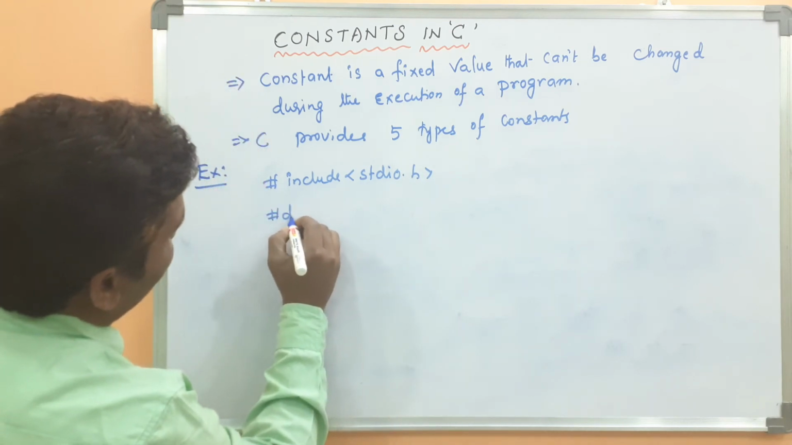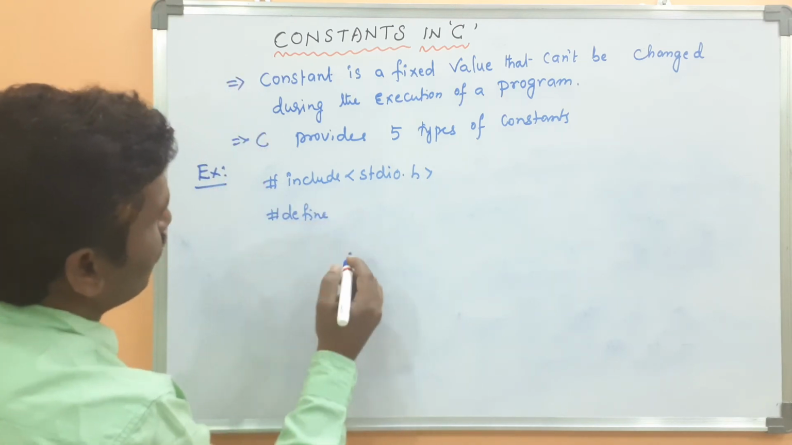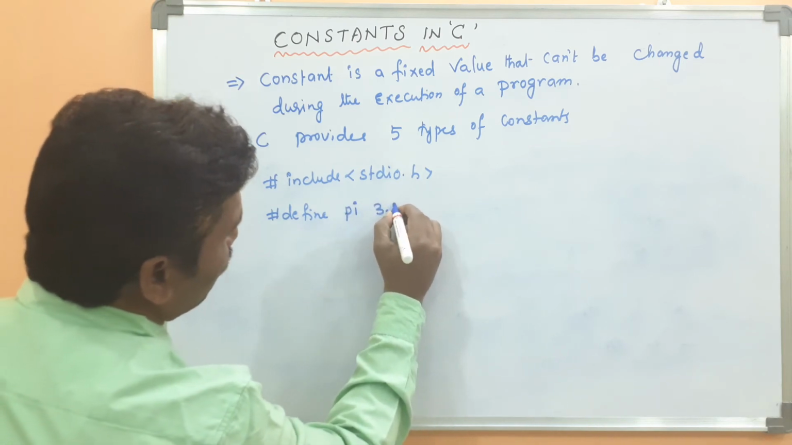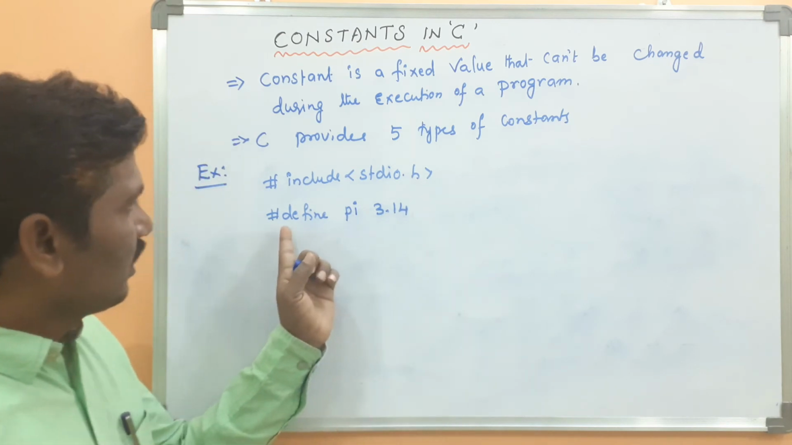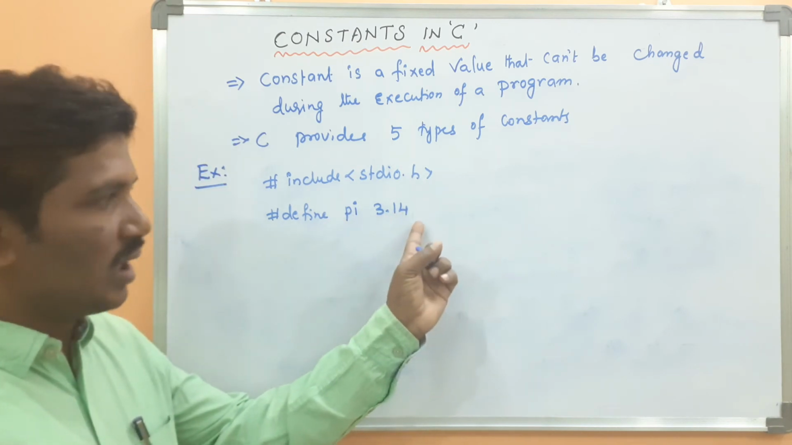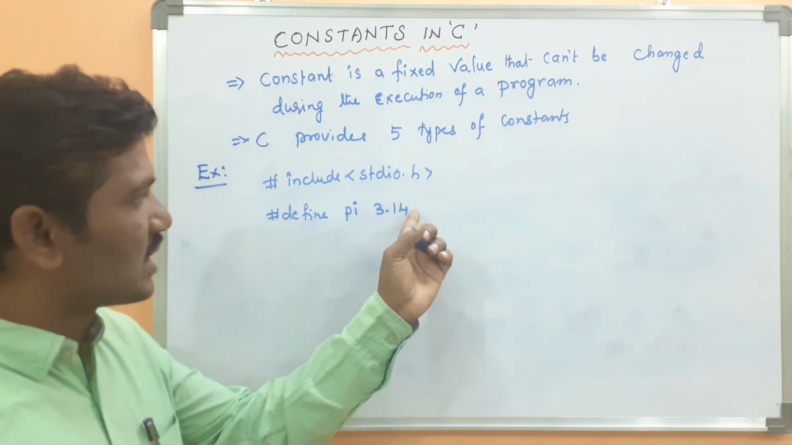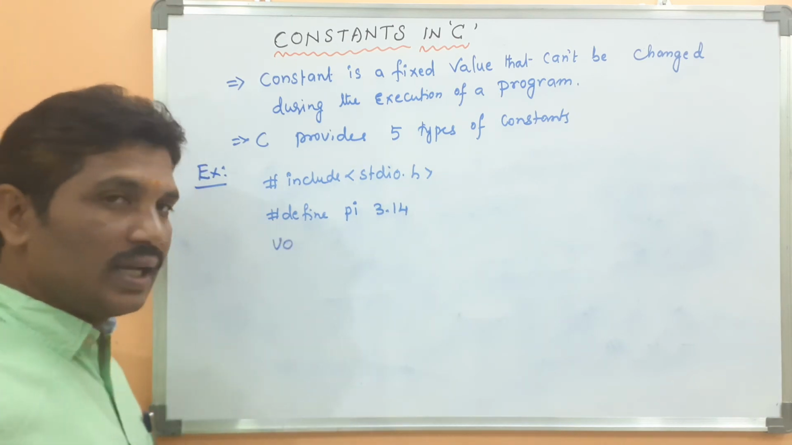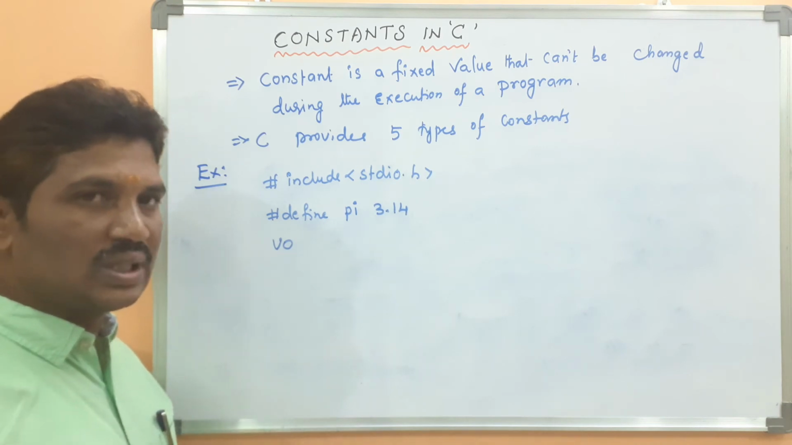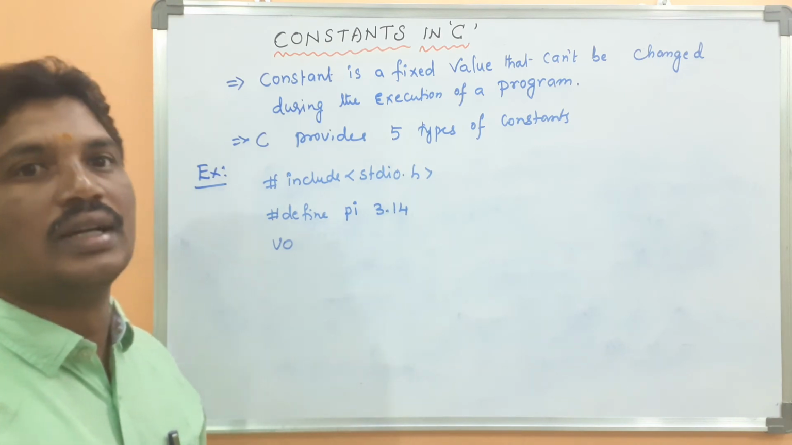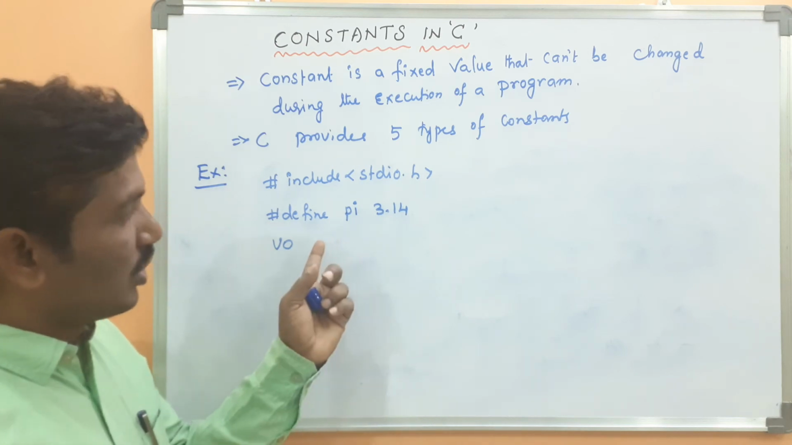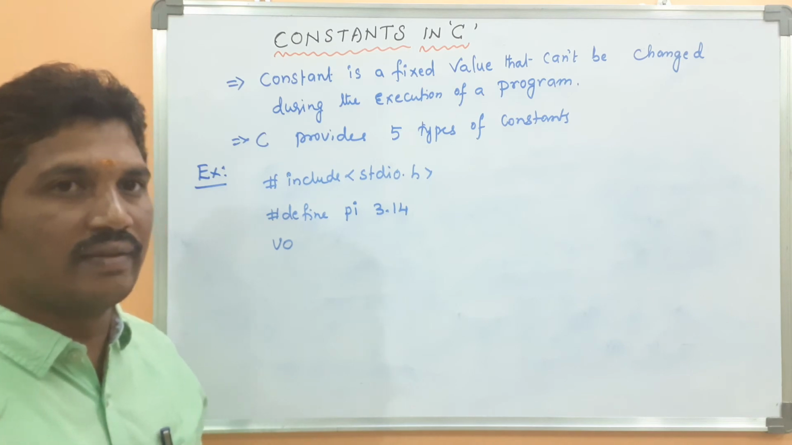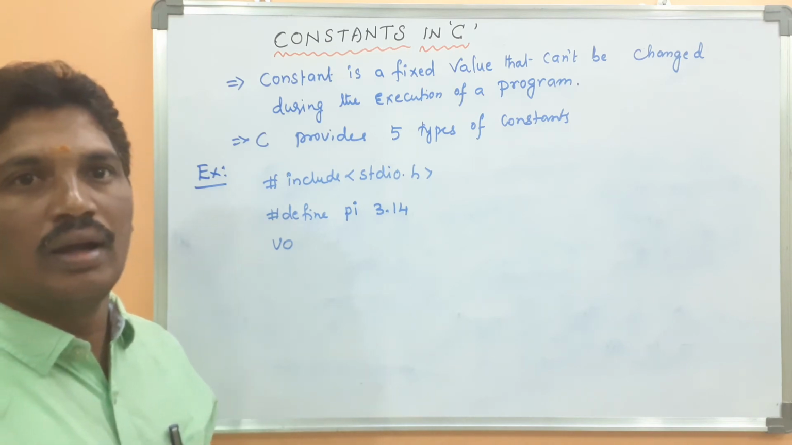Here the hash define, then PI 3.14. Here I didn't use any data type, but don't put a semicolon. You don't put a semicolon at the end of the statement for the define statement. Generally the define statement can be used before the main function, because when you declare a constant by using the const keyword, we should use it within the function.